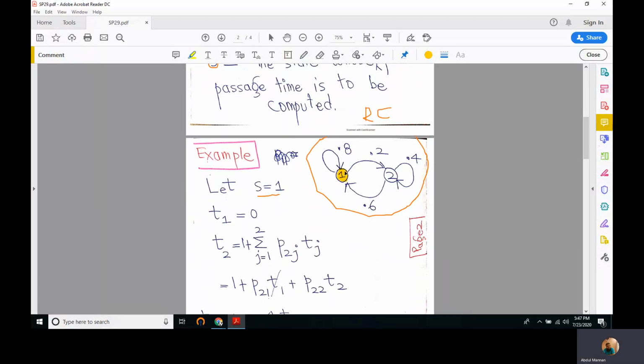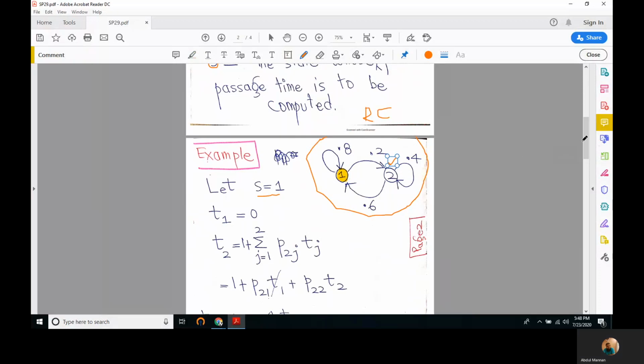This means that we have started from state number 2, and by starting from state number 2, what is the mean first passage time for state number 1? This means after how much time on average state number 1 will be visited if we start from state number 2.